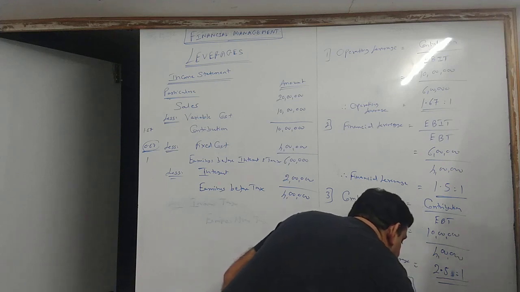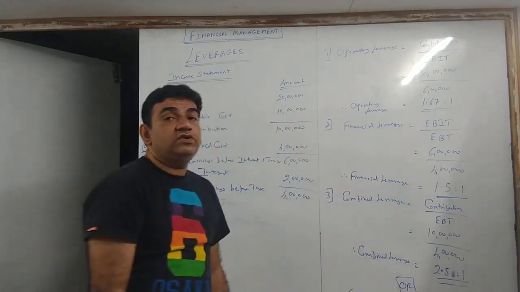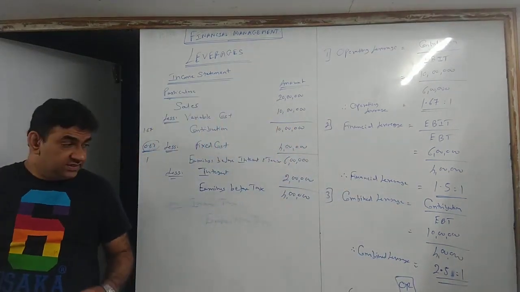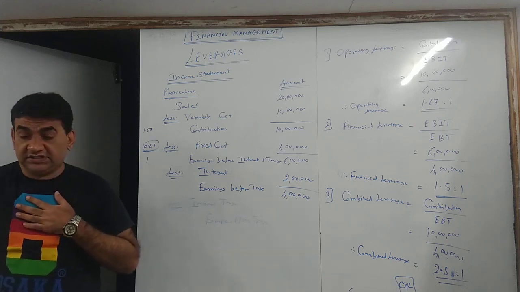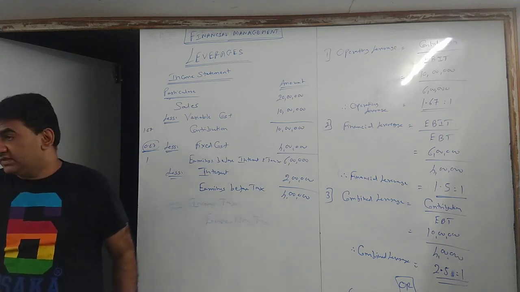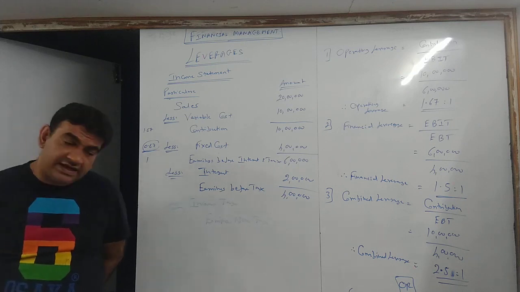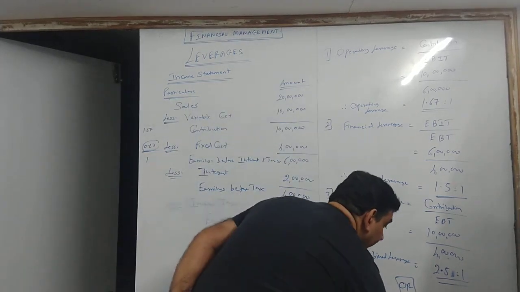So it will be 1.67 into 1.5. Actually, when you got 1.67, the exact digit was 1.6666. So try doing that. Full 1.666 into 1.5, you should get the same answer. 2.50. That we see. Same came, 2.5.